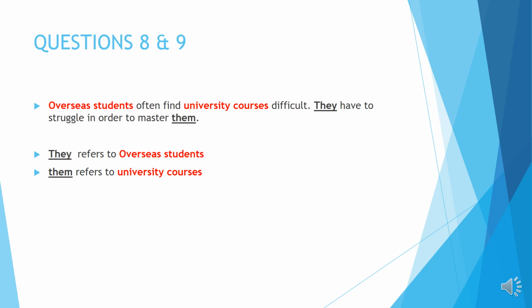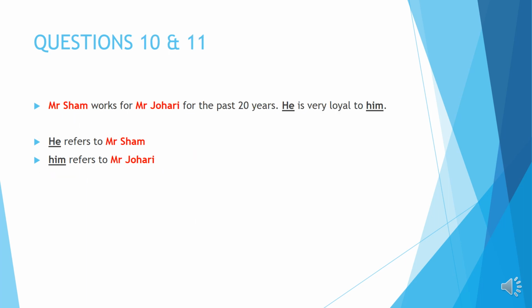University courses. It cannot be university course because it's singular, right? So you have to be aware of the singular and plural and use your logical sense to identify what is the correct answer. Okay? Ask yourself questions like, who have to struggle? And they have to struggle in order to master what? Okay, them is referring to what? Of course, they have to struggle in order to master the university courses. They cannot struggle to master overseas students. Okay, so that is what I mean by logical sense.